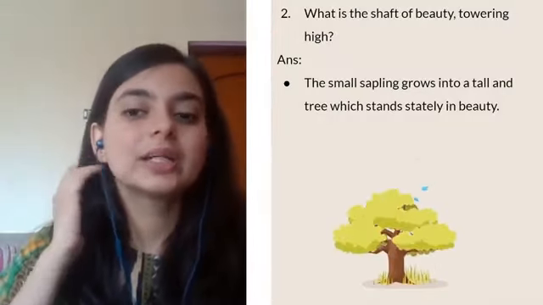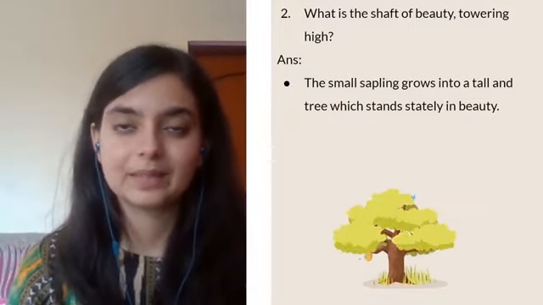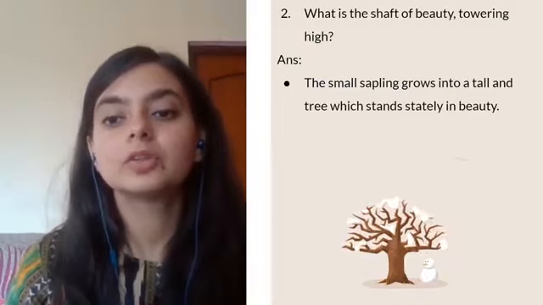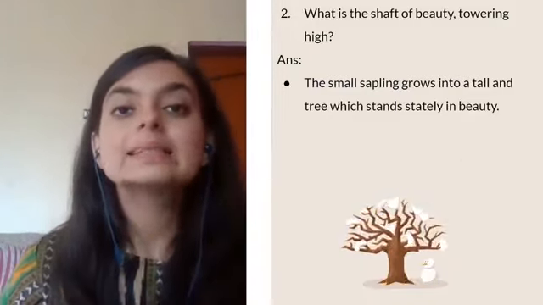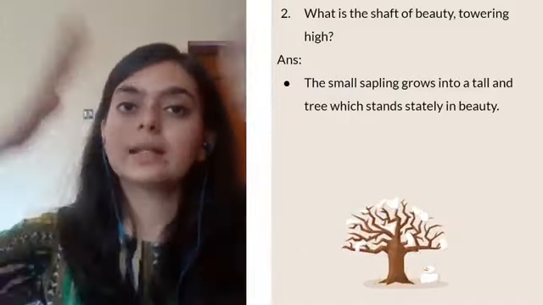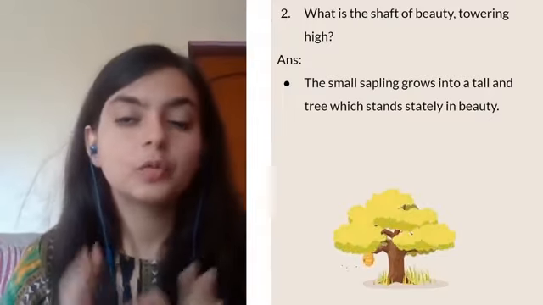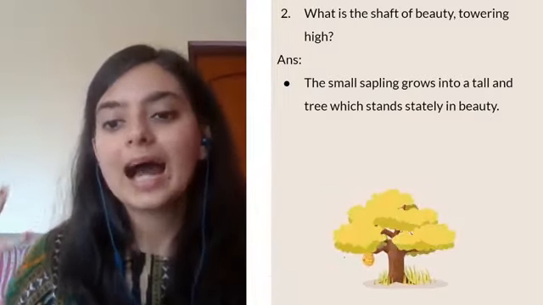So the next question is, what is the shaft of beauty towering high? In the poem, the tree is compared with a shaft of beauty, because you don't plant a huge tree at once, right? You first plant a small sapling, which beautifully grows into a tree.